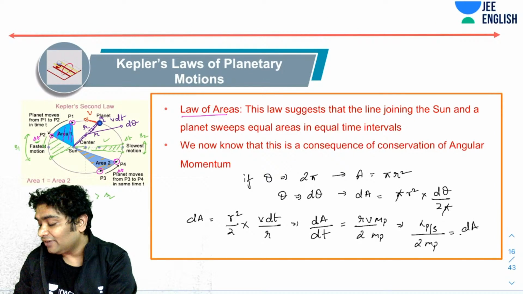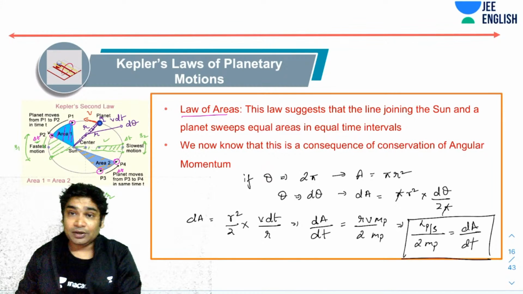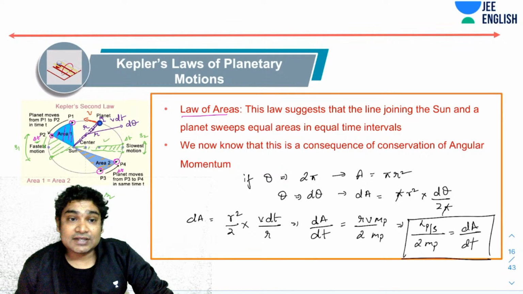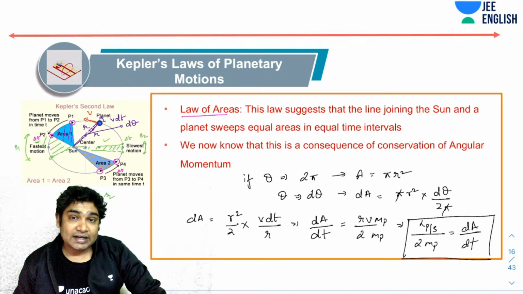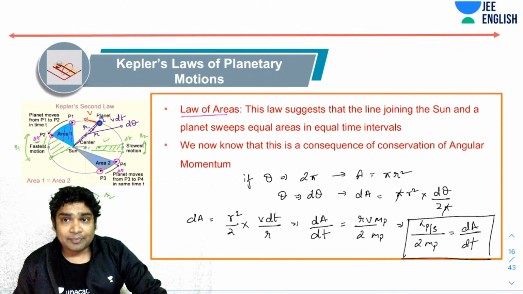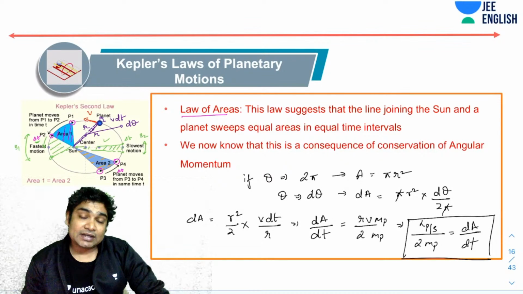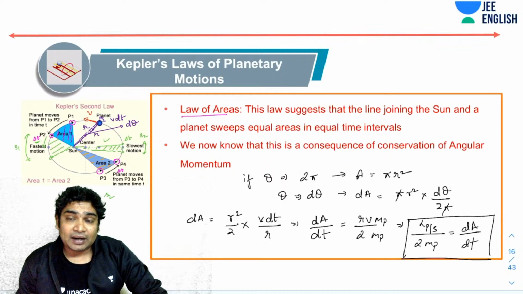This is a very important formula. You need to memorize this. A lot of questions are asked from this. So dA by dt is also called the areal velocity. It is the area swept per unit time. You realize that numerically it is coming out to be the angular momentum of the planet about the sun over 2 times the mass of the planet.